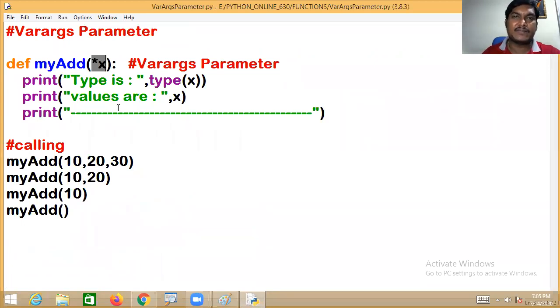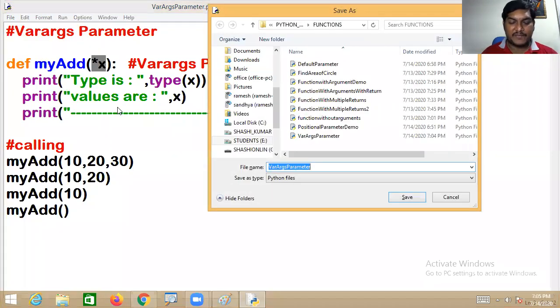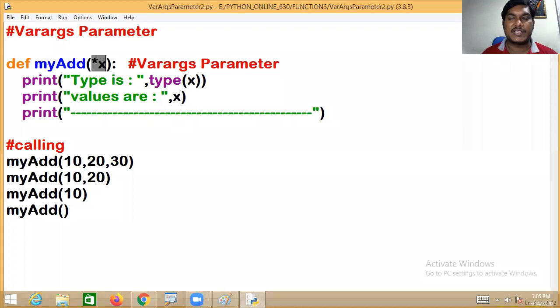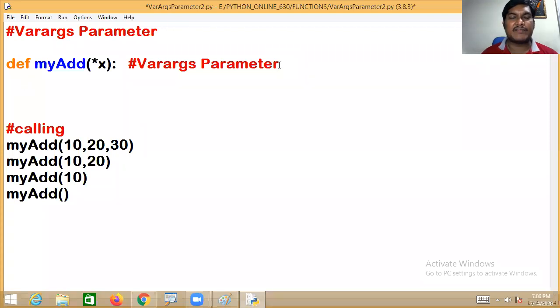Yes, tuple collection. So now what is my requirement? I want to define a function in such a manner that it finds the sum of n number of arguments. Let me do one more example, my dear friend. I will save as another name. As I said a moment back, if you call this function, you can pass any number of parameters. All these values are taken into the X collection. But X is what type? Tuple collection. So we have different ways of writing the code.